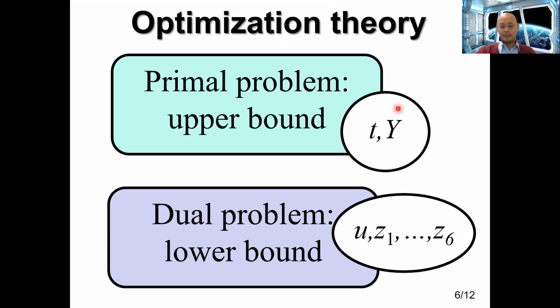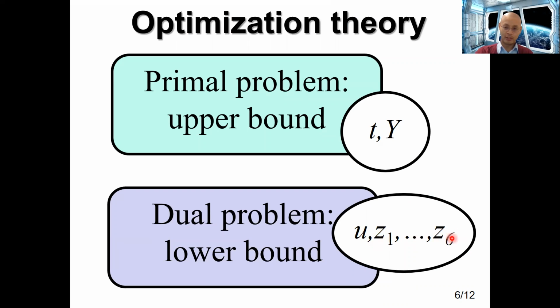The primal parameters in a 2-parameter setting will be this value t, little t, which is a real number over here, and Y. And this Y is a complex valued matrix. And the size of this matrix is essentially equal to the size of the probe state. And the dual problem has these variables over here.